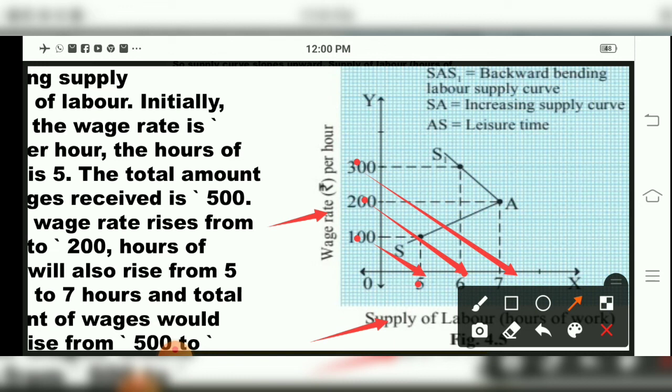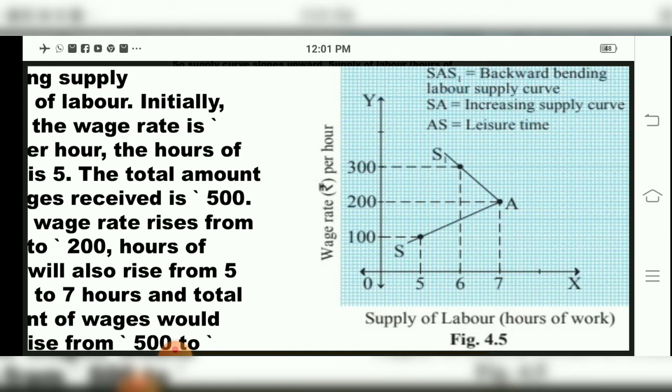Now see the dotted line. For 200 rupees they have mentioned 7 hours of working time, and for 300 they have mentioned how much? 6 hours of working time, and for 100, 5 hours. So a curve is drawn.